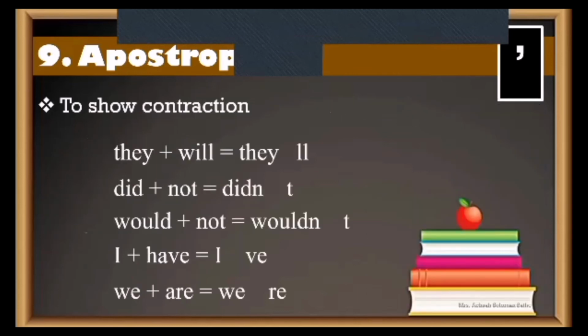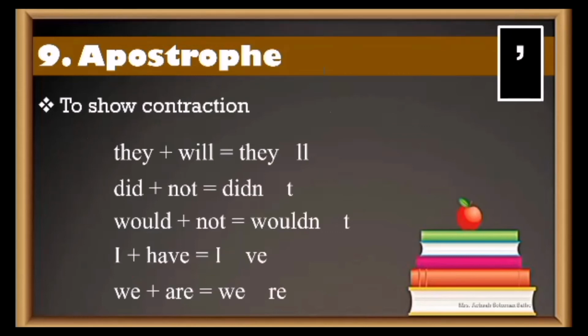Now, that first one was to show possession. The second use of the apostrophe is to show contraction. Contraction means taking two big words and making them one. Okay? What is that? They plus will is equal to they'll. Now, what does they'll mean?